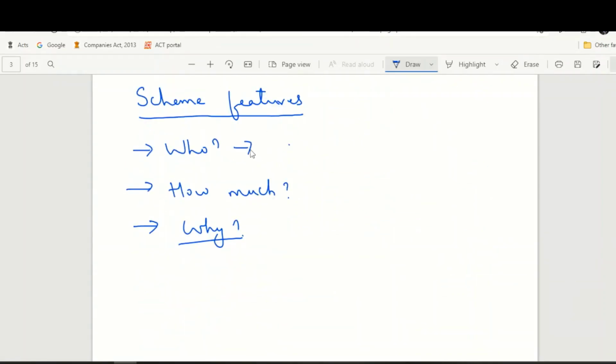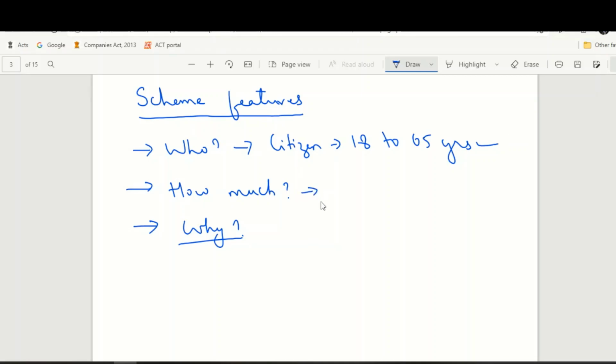First of all, who can open an NPS account? Any citizen of India within the age frame of 18 to 65 years can open an NPS, irrespective of whether you belong to a private sector, public sector, you're self-employed, you're having your own business or profession, doesn't matter. As long as you're a citizen of India, you can open an NPS account.